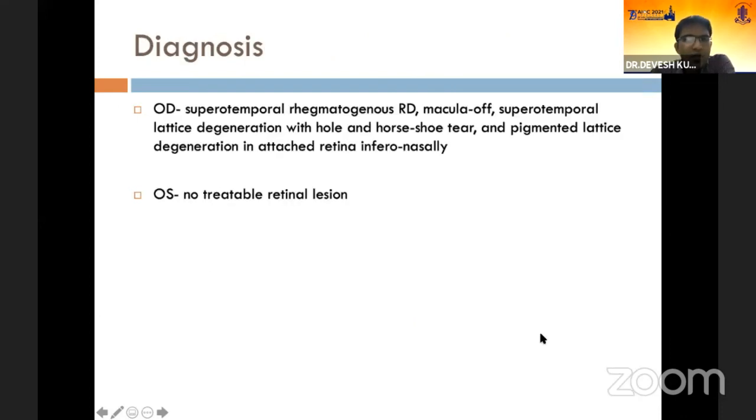So the diagnosis is clear that it's a supratemporal rhegmatogenous retinal detachment with macula off, and there is a lattice with horseshoe tear at its margin and a pigmented lattice in attached retina inferonasally. The left eye examination is also important, however it did not reveal any treatable retinal lesion.